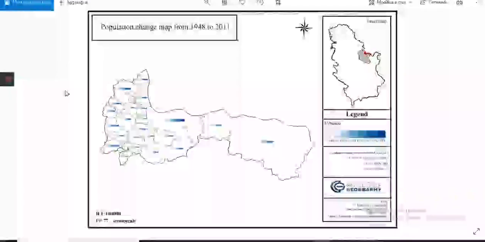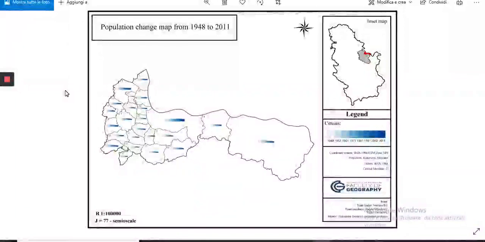The change map shows how the population has changed in the time range from 1948 to 2011 for all of the settlements of Golubac municipality. This map consists of 3 layers: municipality border, settlement border, and a layer for the thematic cartogram, each made of 8 squares, and each square represents one census year from 1948 to 2011. The size of each square is mathematically determined by a formula that is given in the data definition report.